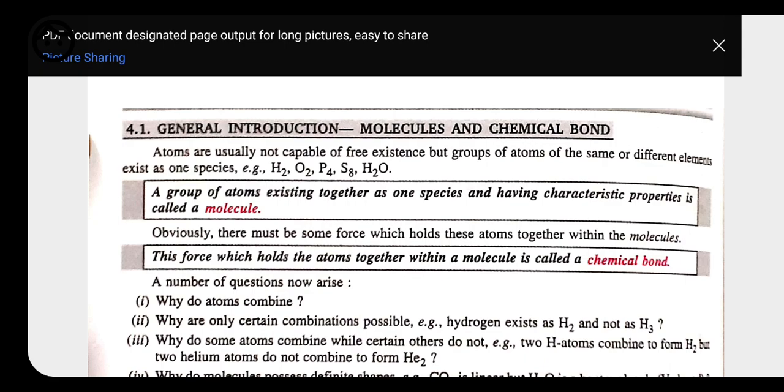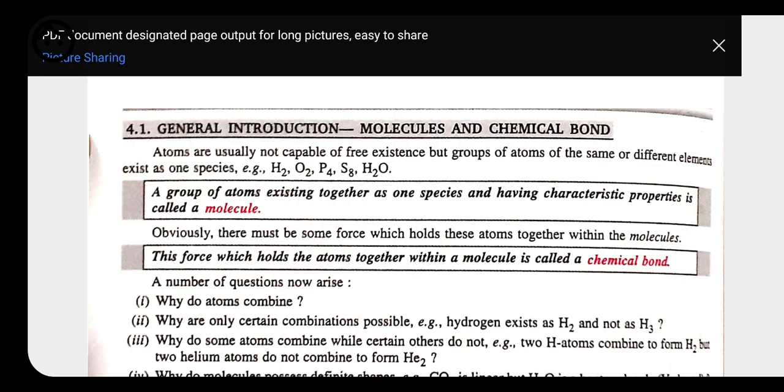Here I will define a chemical bond as the force of attraction which holds various constituent particles or atoms together in different chemical species. We know that atoms are usually not capable of free existence, but they can exist as a group of atoms of the same or different elements, as one species. If we have a combination of the same atom, then it will form a molecule, like H2, O2, P4.